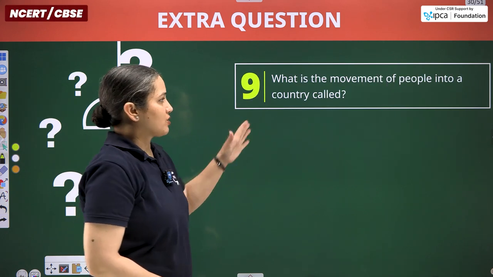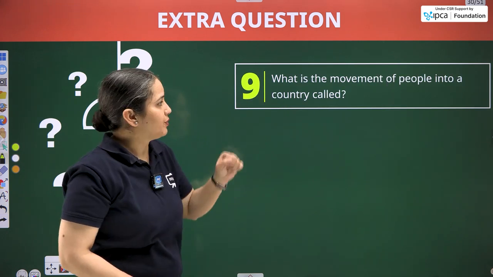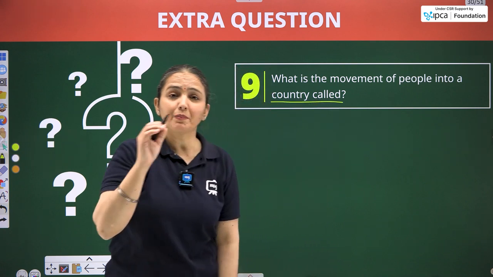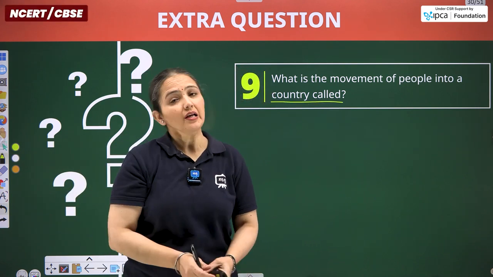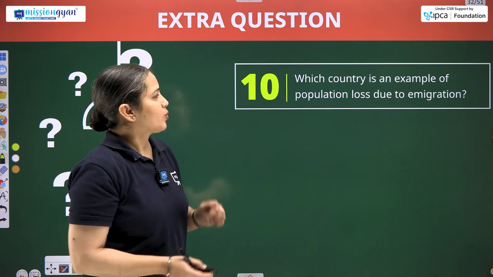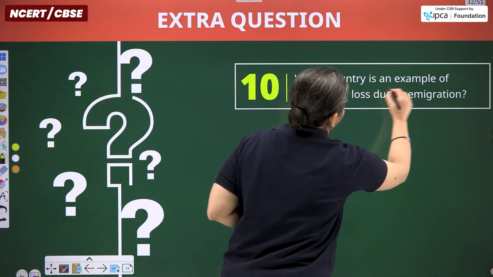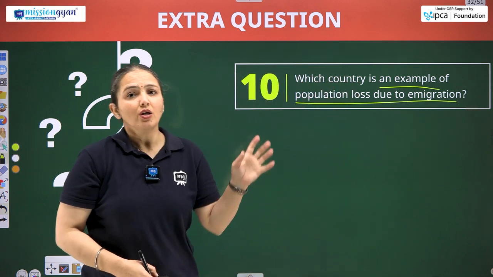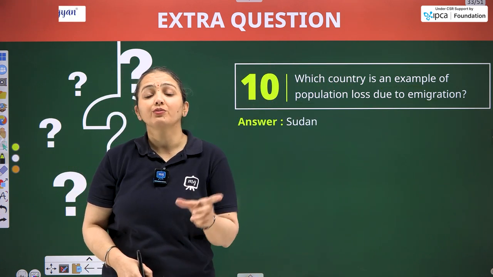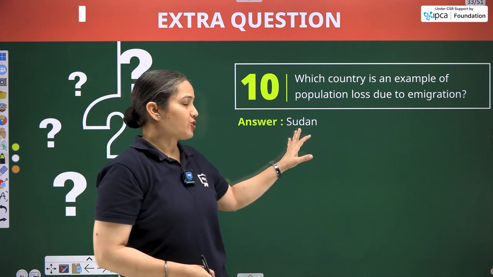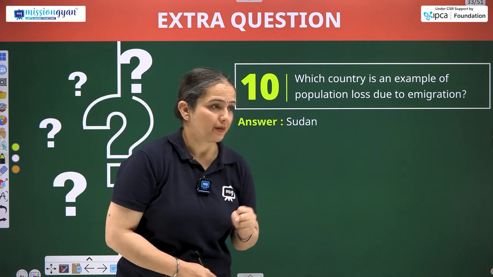Moving ahead with the one word type question, what is the movement of people into a country called, where the people are moving from another country? So it is known as immigration. Next question, which country is an example of population loss due to emigration? This answer is particularly from the chapter itself, from the reading part within the example. So the country is Sudan.